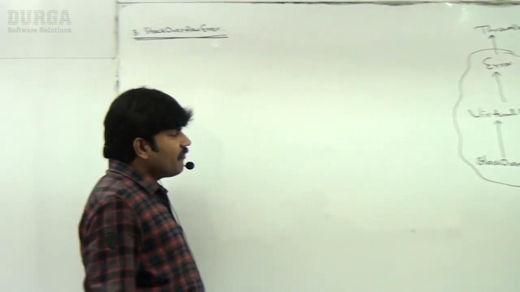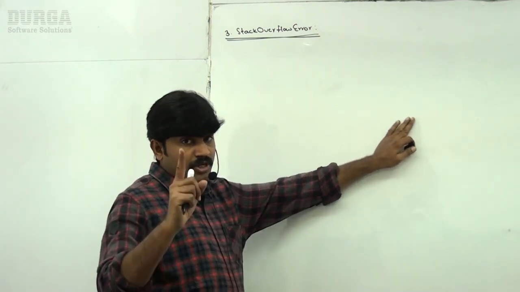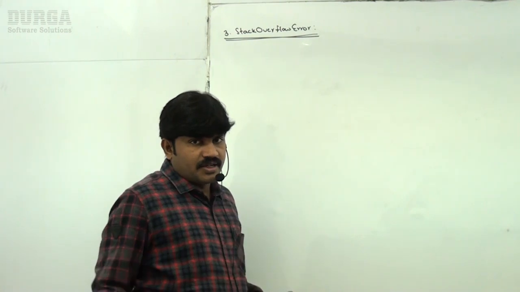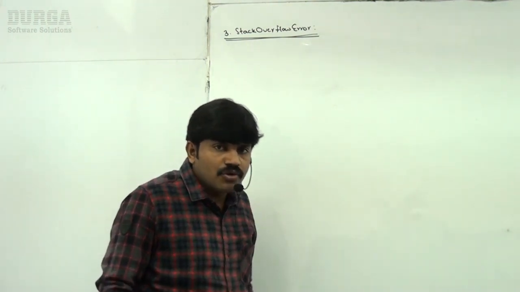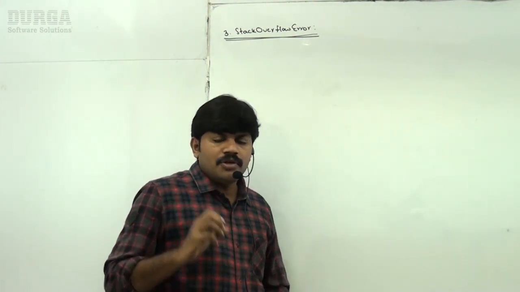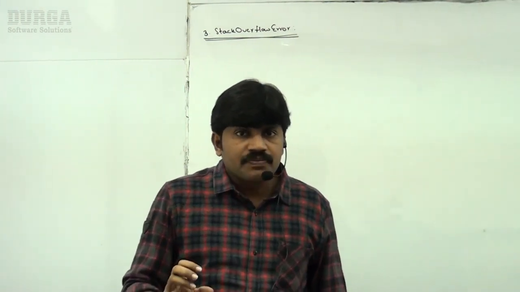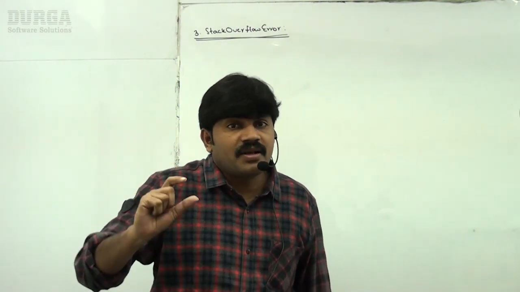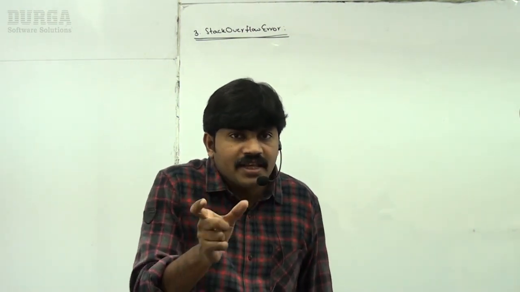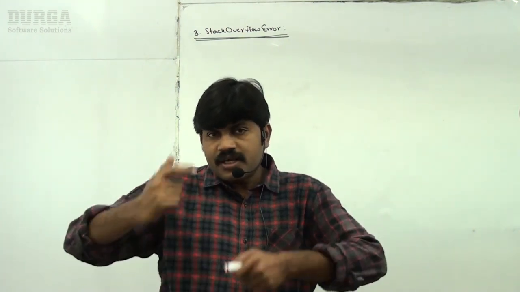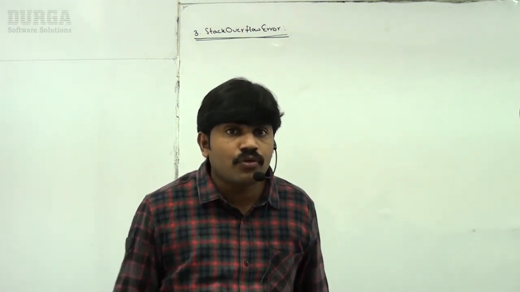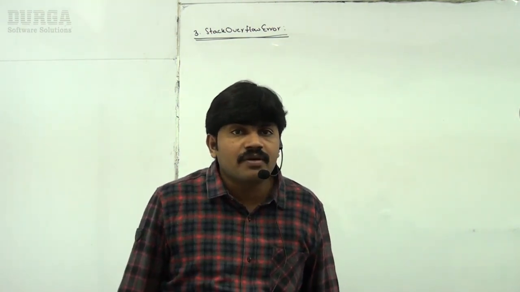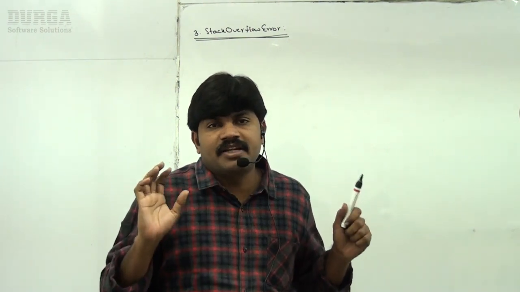Well, sir, when are we going to get this one? The first point is very clear: it is unchecked. Now, when do we get it? The stack is going to overflow. When? Whenever we are performing a recursive method call. Have you remembered? For every method call, one entry will be stored in the stack. Recursive method call means the calls are never going to end. At a certain point, the stack is going to overflow, and then obviously we are going to get StackOverflowError.